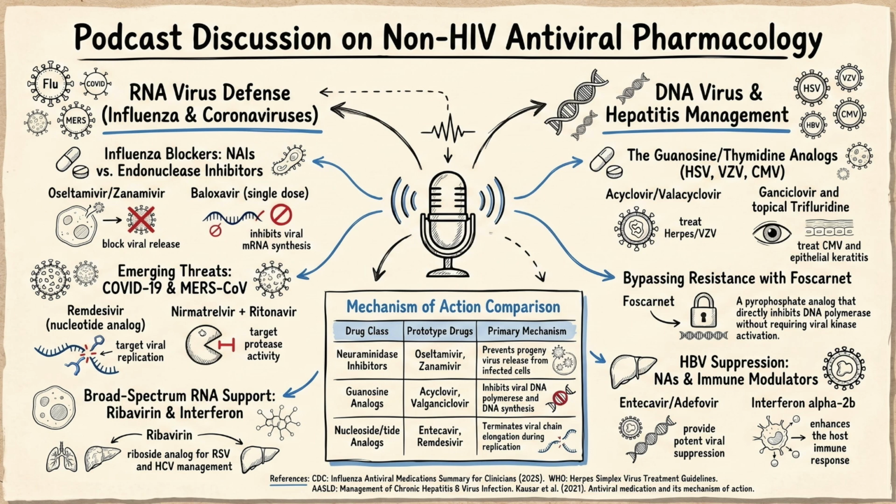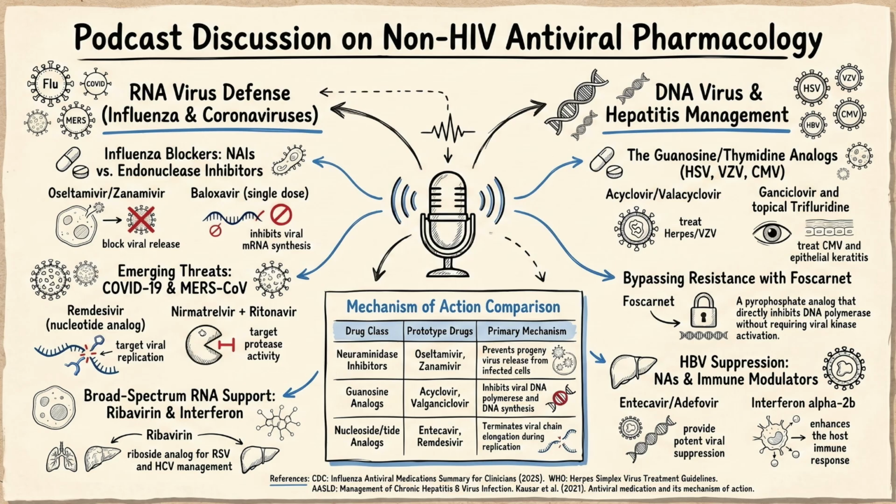And that brings us back to the fundamental mission of this deep dive. Memorizing these drugs as a flat list is an exercise in frustration. But when you understand the mechanisms, knowing exactly what enzyme the drug targets, how it requires activation, or how it acts as a pharmacokinetic booster, you can logically predict which drug to use. You can predict why foscarnet crashes electrolytes, why a drug might fail, and exactly what to do when viral resistance inevitably occurs. Mechanism replaces rote memorization with critical clinical thinking. Which takes us right back to our burglar metaphor. We don't just have a list of random weapons. We have a systematic understanding of exactly how the burglar operates, step by step.